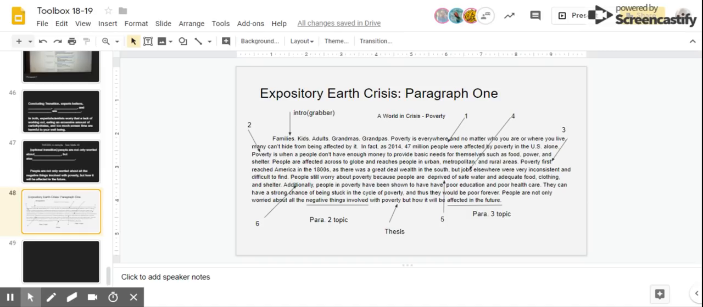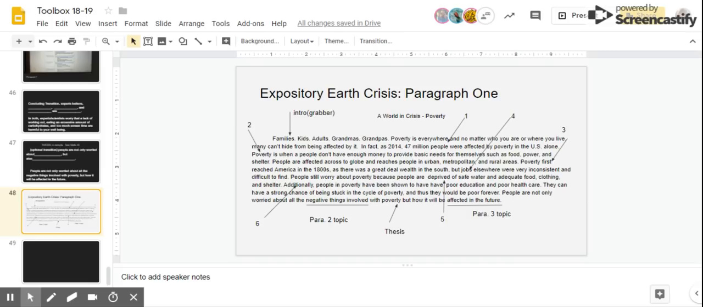The first thing I did is I started with a grabber. So of all the interesting facts, I said families, kids, adults, grandmas, grandpas, poverty is everywhere, and no matter who you are or where you live, many can't hide from being affected by it. So I have to remember, I'm trying to pull people in, and we're going to tell this through a digital story. So how am I best going to do that? Remember, using different colors so I know who typed what. Same with Mrs. Blair's class.